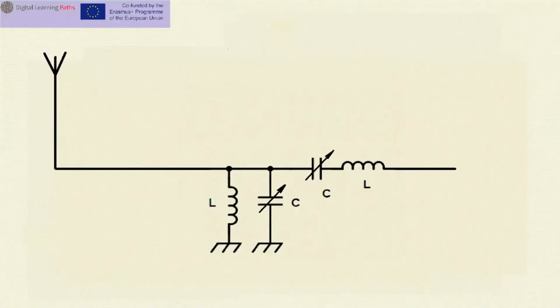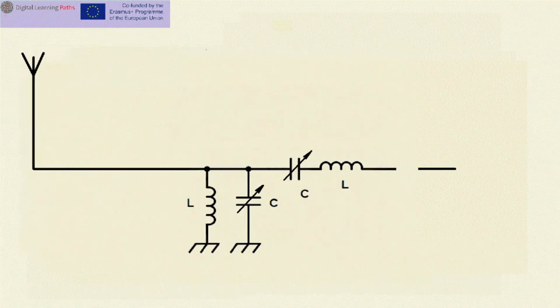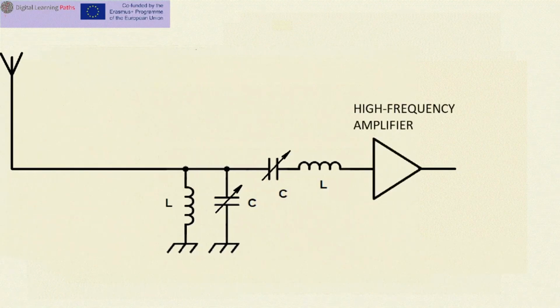In maritime radio communication, the selected signal received from the antenna is an amplitude-modulated signal of very low power. In order to be able to process it further, it needs to be amplified using an amplifier. Since it is about relatively high frequencies of the signal being amplified, that amplifier is called a high-frequency amplifier.